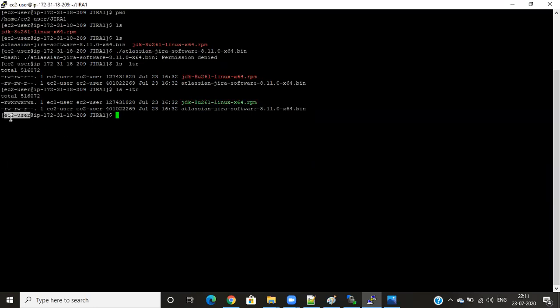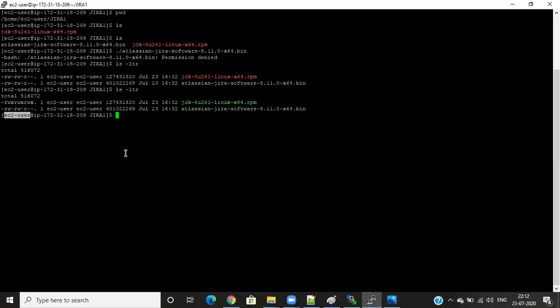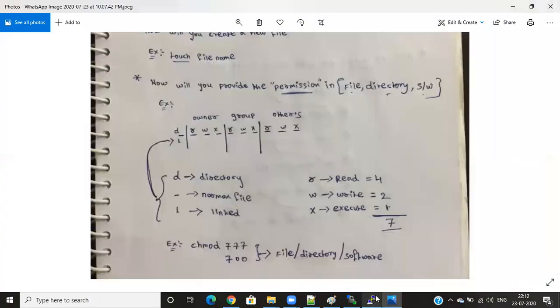Suppose I'm logging in as an EC2 user only. So if I provide permissions to only the EC2 user, that is fine. But how can we directly give permissions on the Linux platform only? I need to provide the full control permission to Atlassian only. How can we provide it? So with the help of numbers we can provide it. So what is that number?